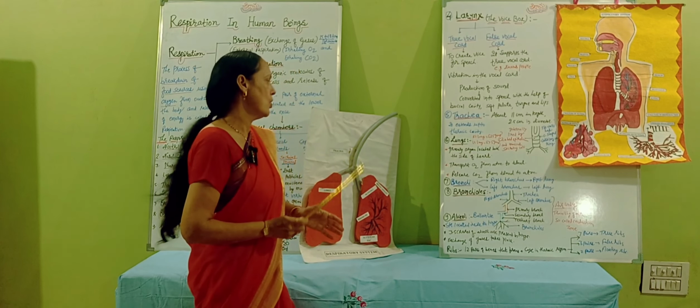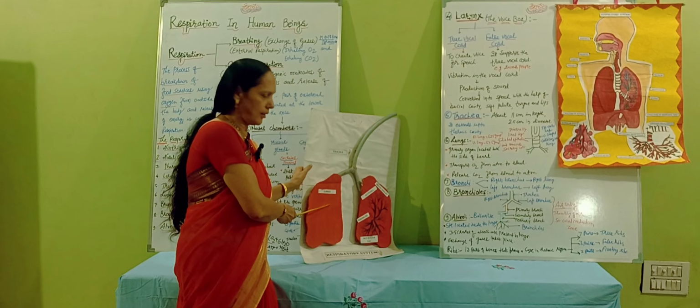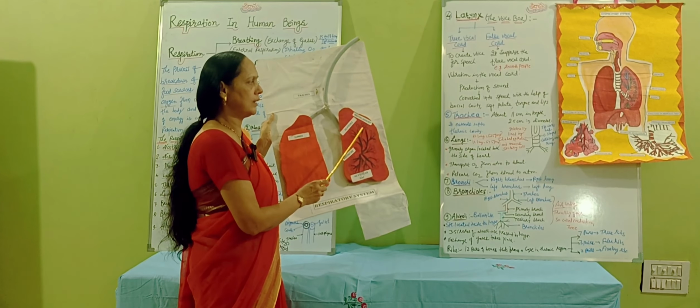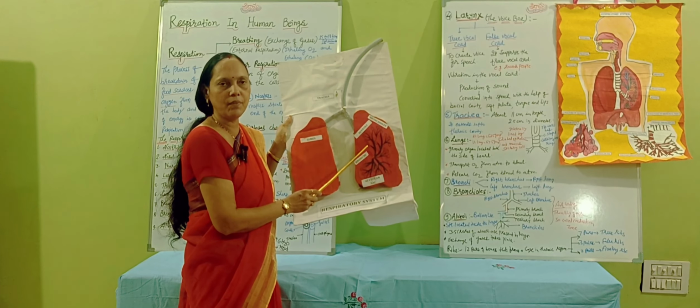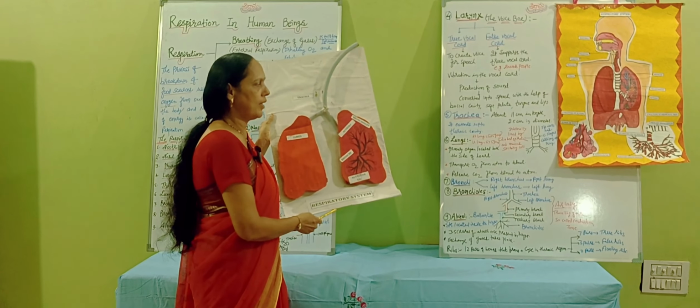at the center heart is there, and beside the heart both the lungs are there. So because of that, what will happen? This is the left lung and this is the right lung. Now if you see the size of the lung, the left lung's size is 575 grams and the right lung size is 675 gram.